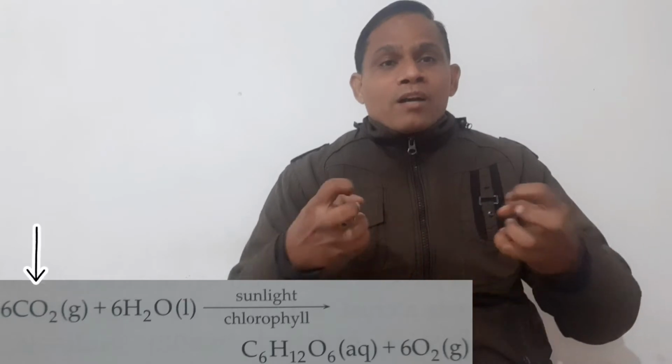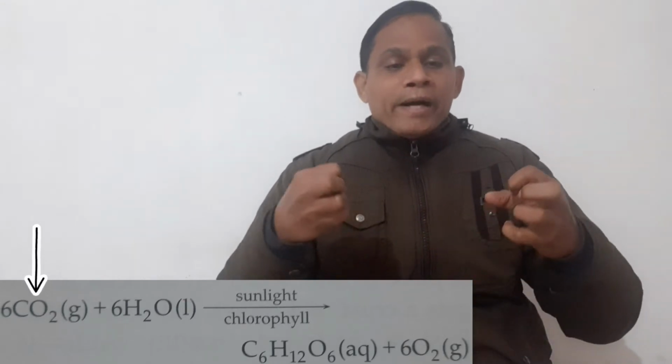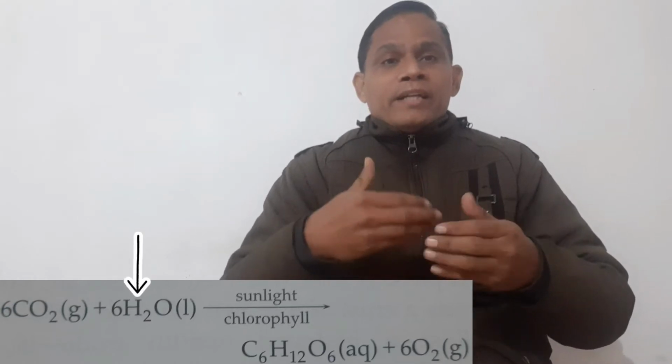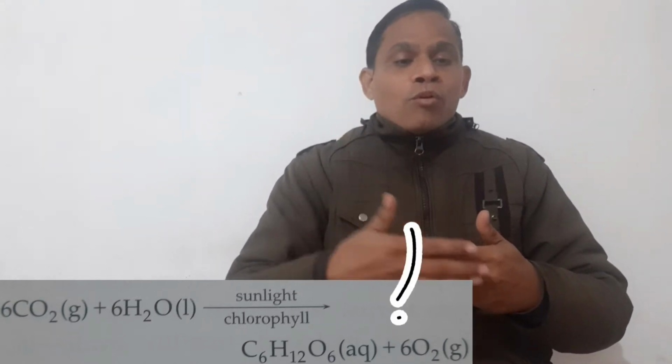Next thing which I am going to discuss with you, students, is photosynthesis. And one more thing, it is also an endothermic process. What happens in photosynthesis? Carbon dioxide combines with water, and it gets converted into glucose.